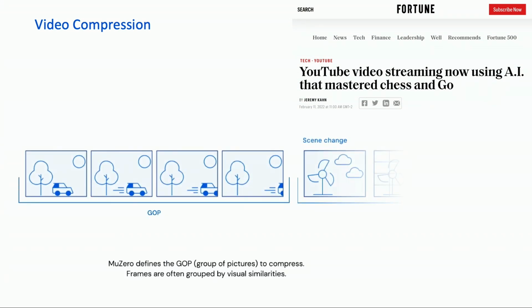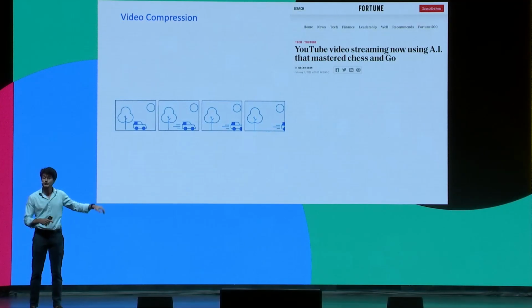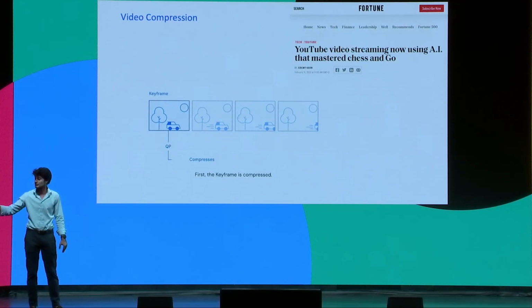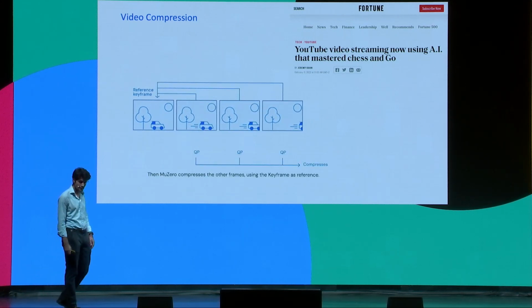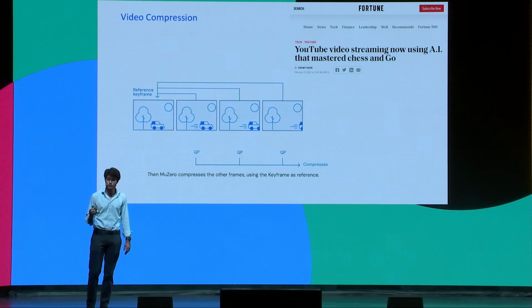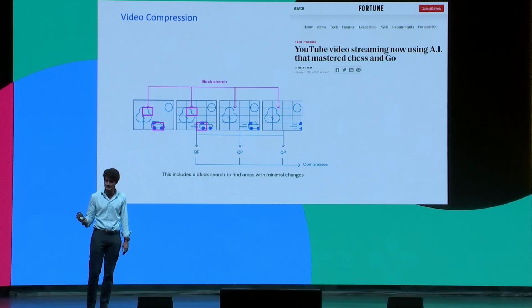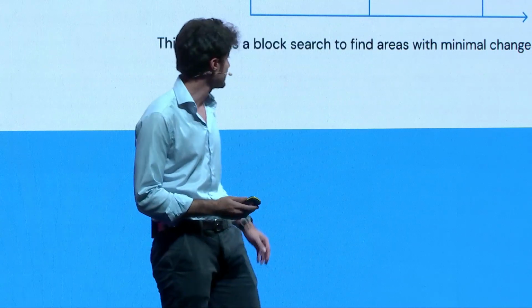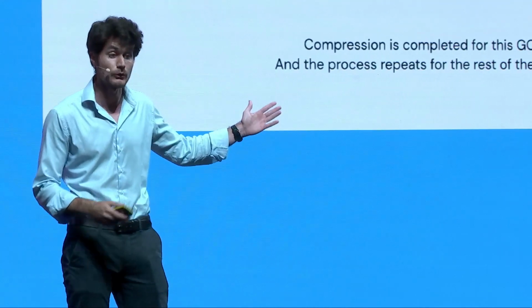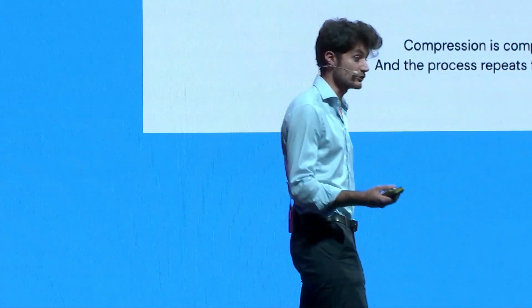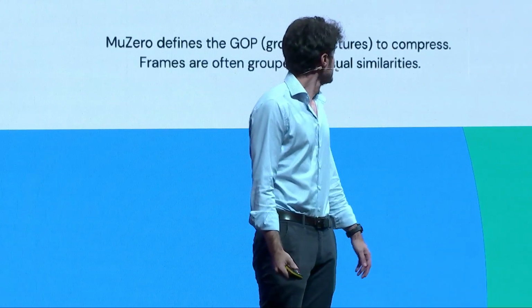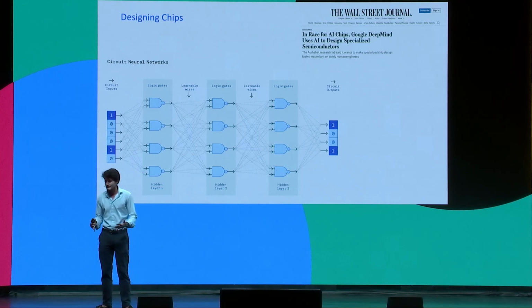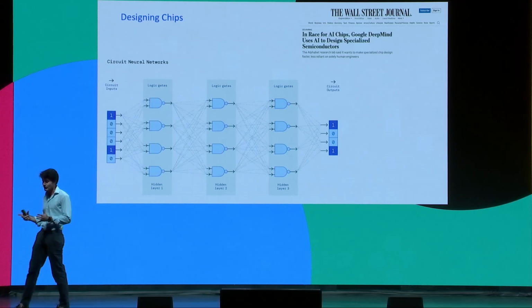But the key idea is that the way you encode a frame is going to affect every future frame. So here comes the planning aspect and the sequential decision process, which is what RL, reinforcement learning, is really good at. In this problem, we were able to save about 4% bit rate while maintaining the same quality. And I'm happy to say that this agent, based on MuZero, is now live on YouTube, powering every YouTube video that you watch.